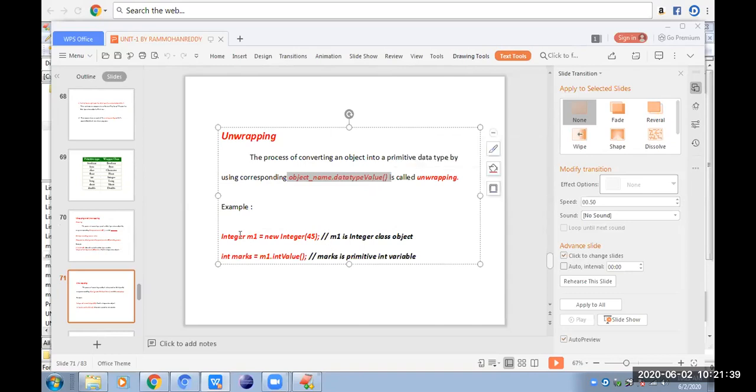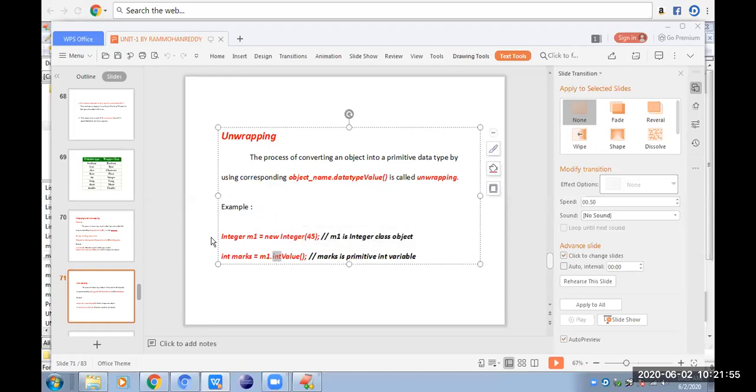For that object m1, the value is 45. We have to convert that to the ordinary variable marks, so we write m1 dot intValue(). Because it is an Integer object, we use the data type int here, so we are converting to the ordinary data type int.